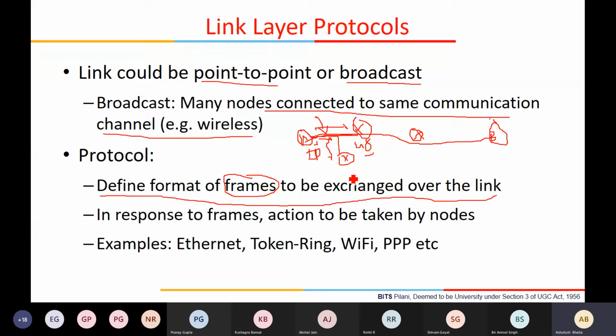TCP is using its own, and then the data link layer is using its own. Let me try to give you an analogy. A manager gives a message to a peon, and that peon takes the message to the office of the other peon, let's say in the front office, and then that peon delivers it to the manager or the officer. So it's a two-step process.